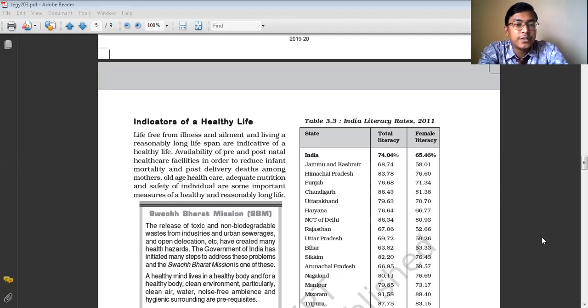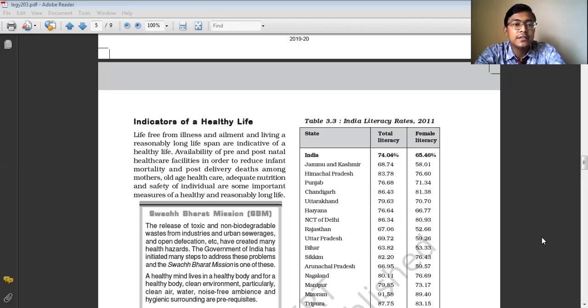Dear students, today I'm here to discuss with you all the indicators of a healthy life, which help in measuring the level of human development. In our previous class, we discussed the indicators of economic attainment, and we came to know how the availability of resources influences the level of human development. It influences the standard of living of the people.